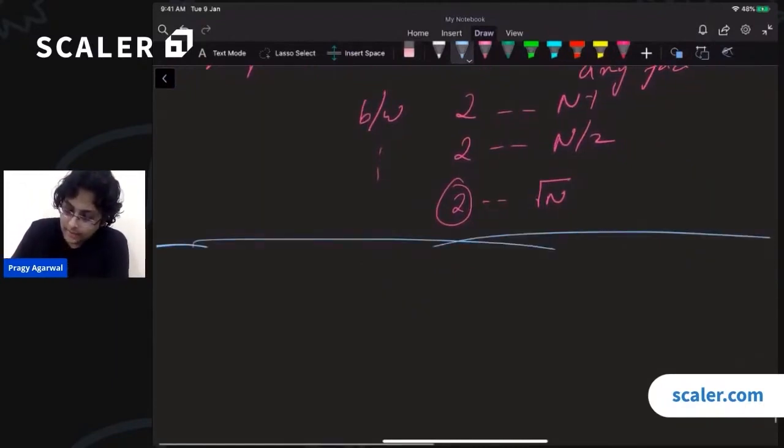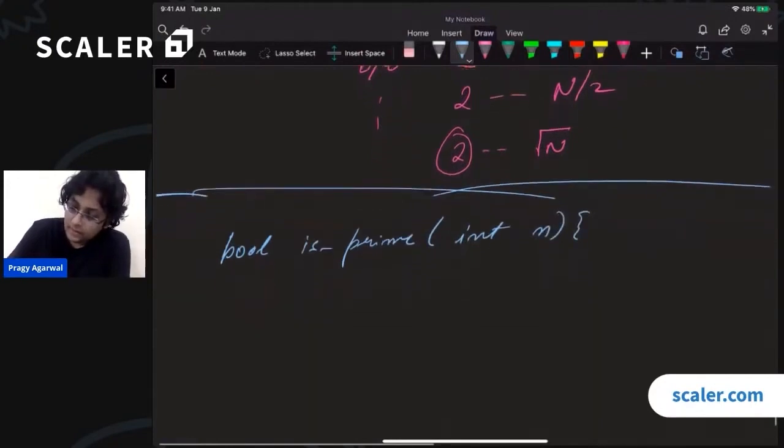We can say boolean isPrime, we have an integer n, and now we don't need that count anymore, because we are just checking if there is a factor or not.